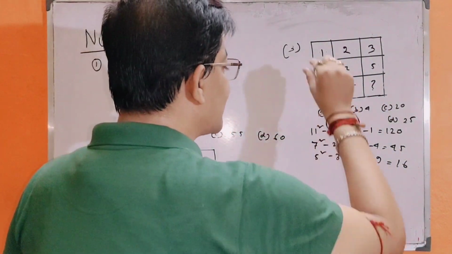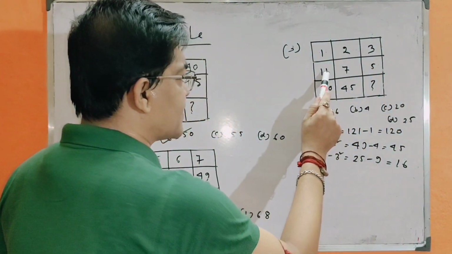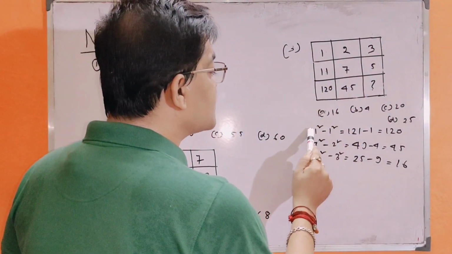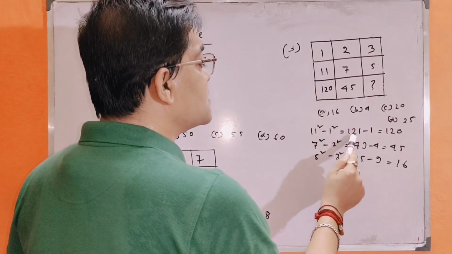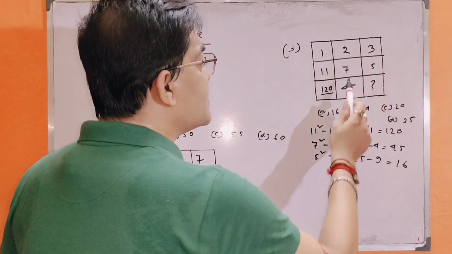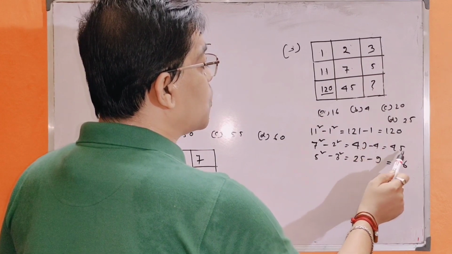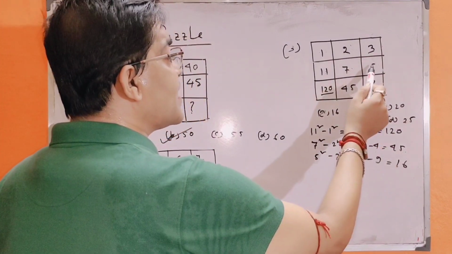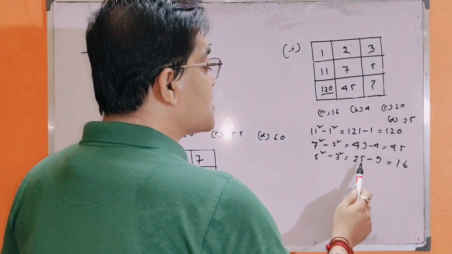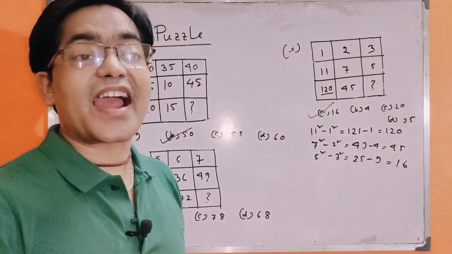Look at it this way: look at the first row and second row. 11 square minus 1 square is equal to 121 minus 1 equals 120. Again, 7 square minus 2 square is equal to 49 minus 4 equals 45. Again, similarly, 5 square minus 3 square is equal to 25 minus 9 equals 16. Then 16 is the correct answer.